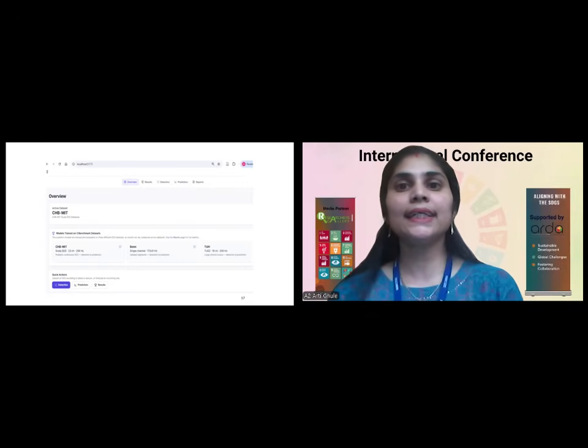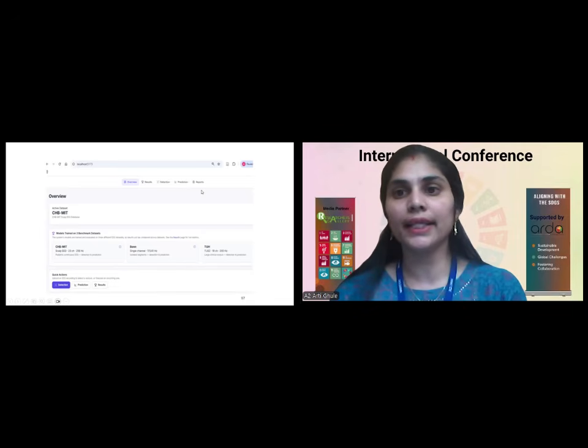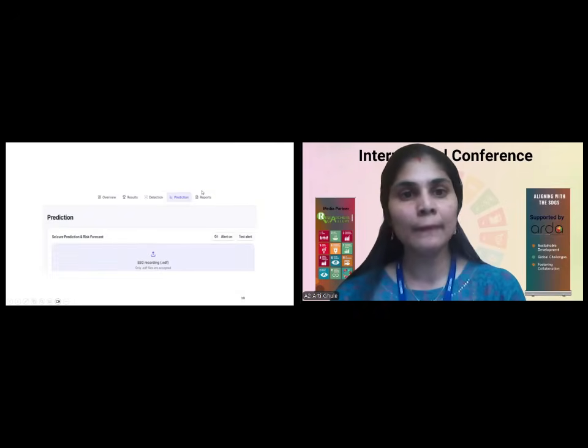So this is the screenshot of the GUI which I have designed for this. I designed it using the Flask API on the local host. I am just running it, and I have put the screenshots here. I can select a specific data set, and I can perform detection and prediction, and I can get the report on the basis of accuracy, sensitivity, and specificity. This is how the prediction looks.